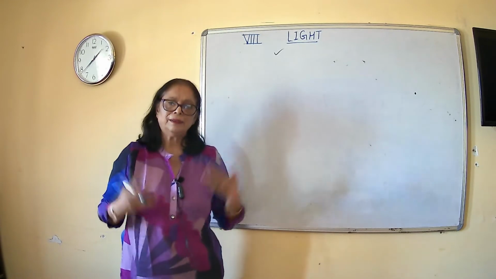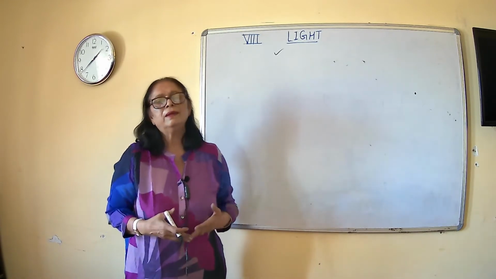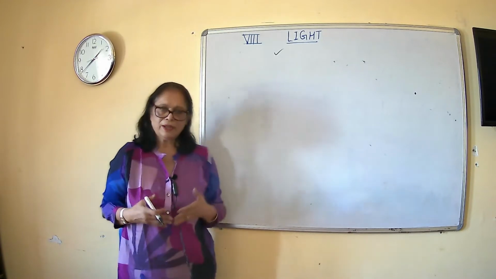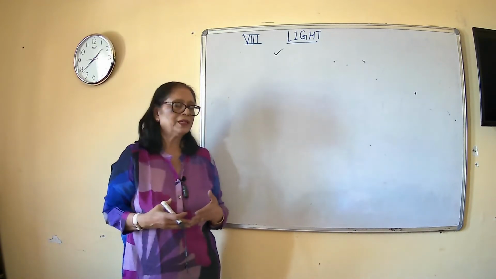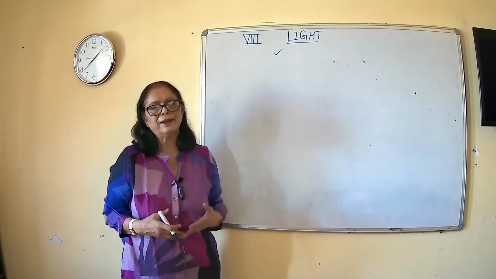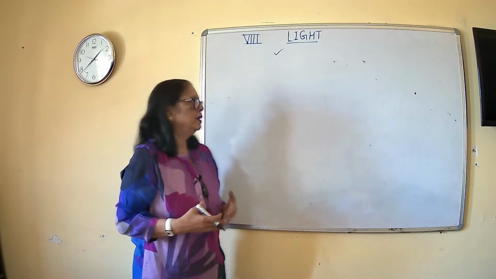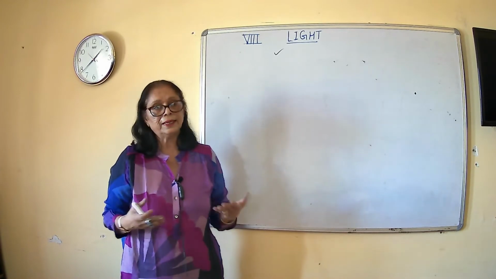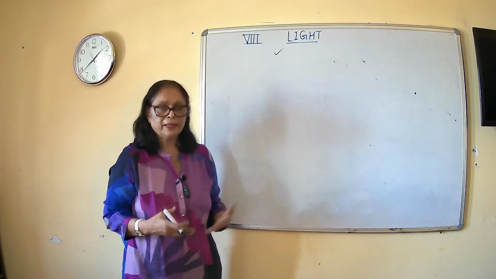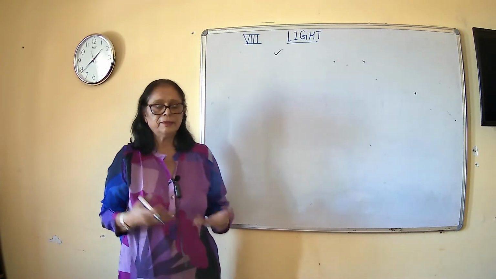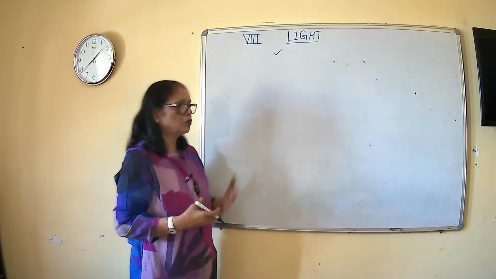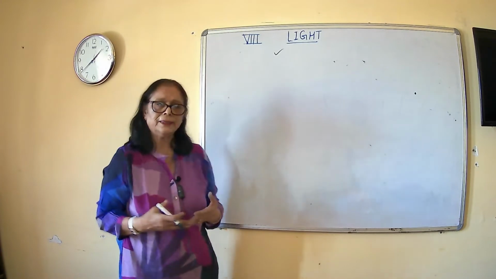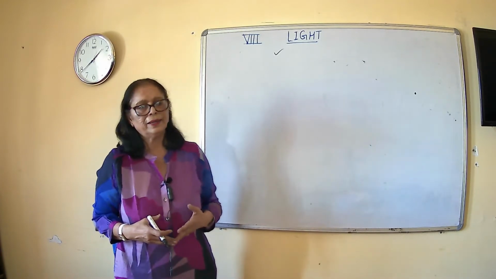So even then, without air, without any material medium, light can travel. So this is one of the characteristic properties of light, कि light rays can travel without any medium and they don't need any medium. जैसे sound energy है, sound energy के लिए they need a material medium, whether it is gaseous medium or liquid medium or solid medium. Sound energy के लिए it is necessary, but light energy के लिए doesn't require a material medium.